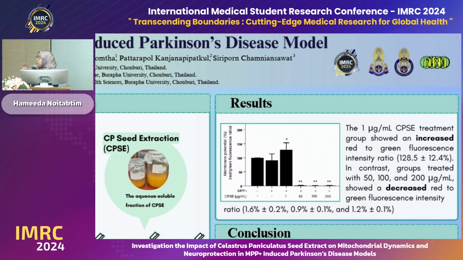For the results, the bar graph showed that the group treated with 1 microgram per milliliter of CPSE had a significantly higher rate of gain in fluorescent intensity ratio compared to the control group, indicating an improvement of mitochondrial membrane potential function. In contrast, groups treated with higher concentrations, as you can see in the 4th, 5th, and 6th bars, show a significantly lower ratio, indicating a reduction of mitochondrial membrane potential function.